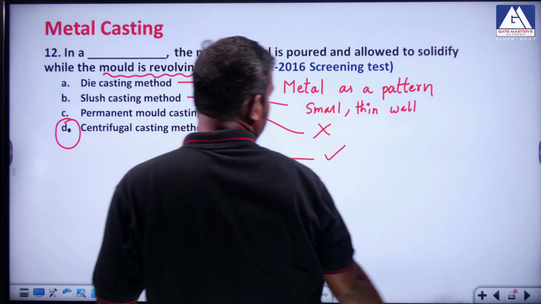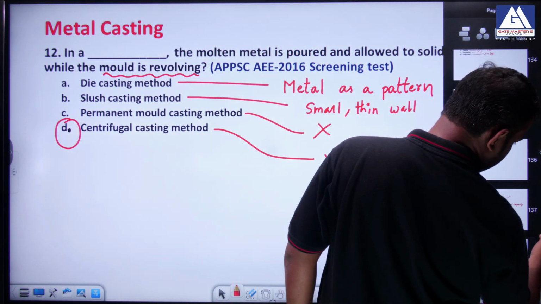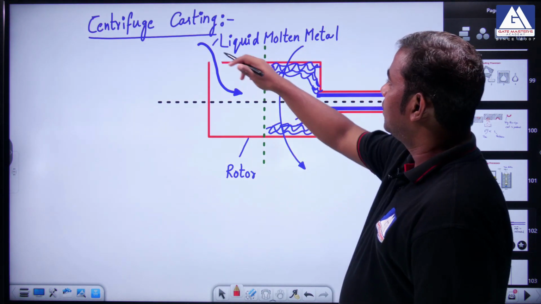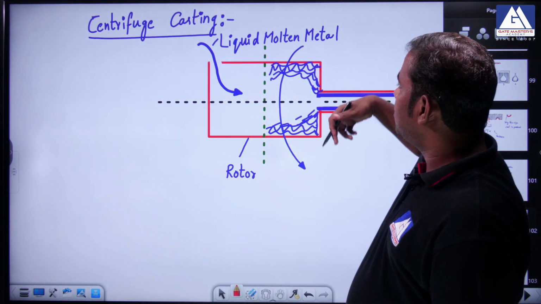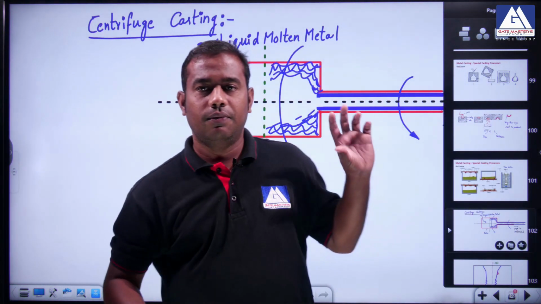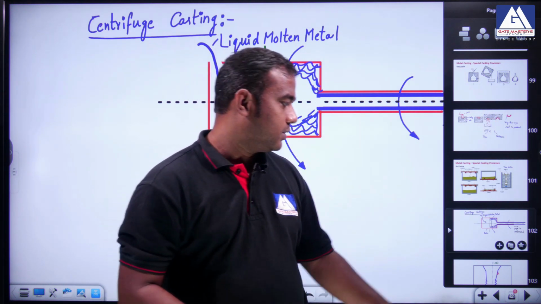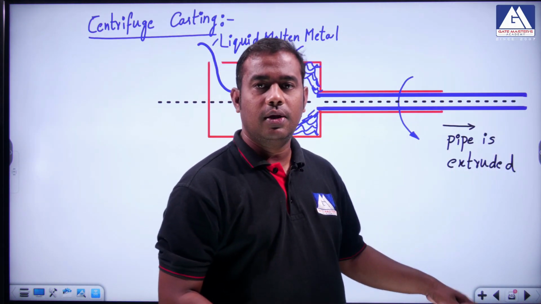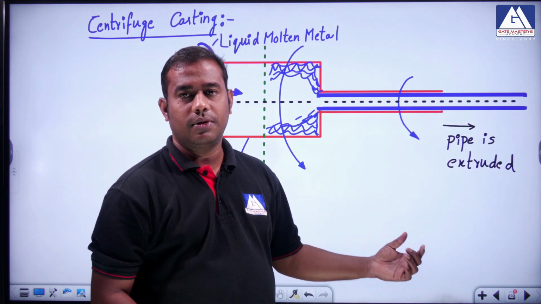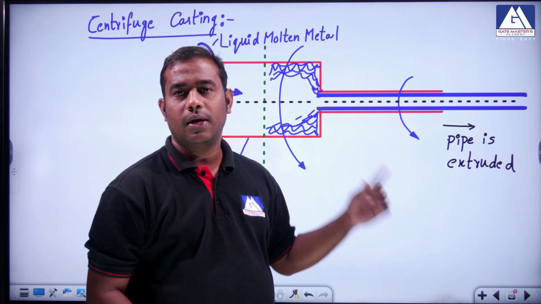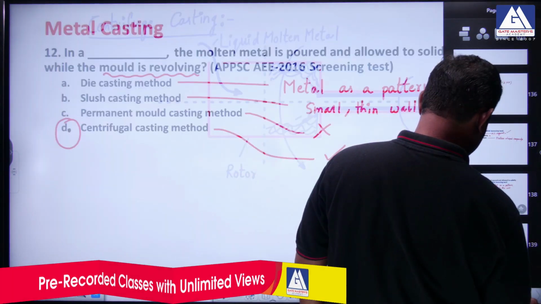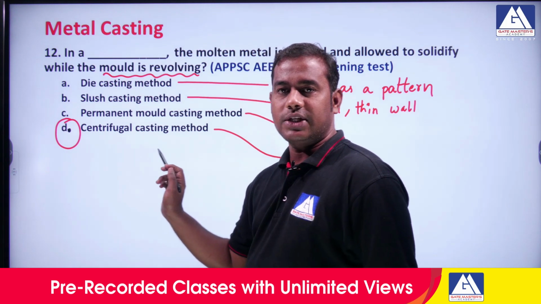For this, you should recall the previous class where we discussed centrifugal casting. We pour the liquid molten metal, and the mold will be continuously revolving. We take away the cast component from the other side, so the pipe can be extruded from one side. This is where we manufacture the component using centrifugal casting. So the answer is obviously centrifugal casting for this question.